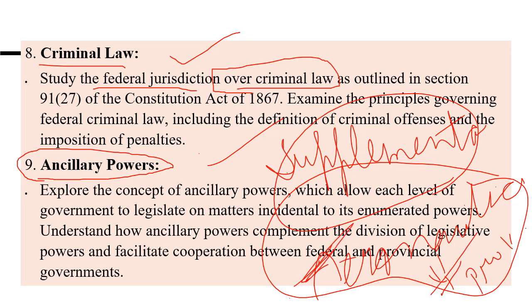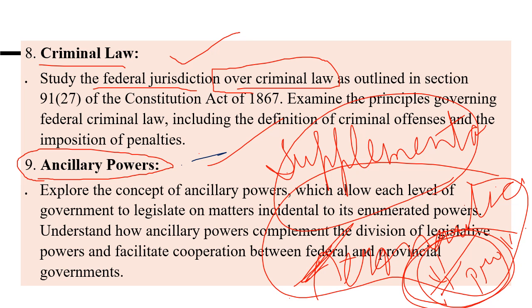So you will have to see whether, under the ancillary parts, we can validate this particular law, whether there was an actual incidental matter upon which the authority was valid to enact a law, or there is unnecessary intrusion and interference of one government into another government's area.